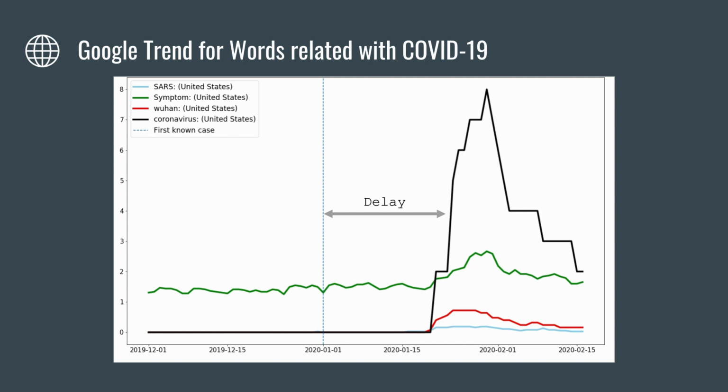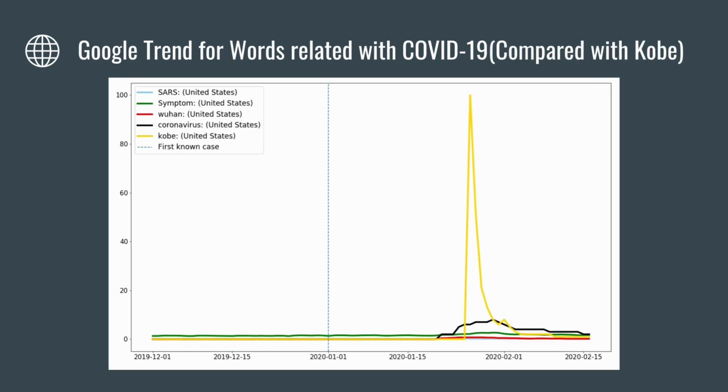Now, one problem with Google Trends data is that they only give us a relative index of a search term, not an absolute index. So the big question is, what is the y-axis here? What is this index that we're relative to? Well, the answer is we index relative to the search term Kobe. And that is for Kobe Bryant, the famous basketball player who happened to die around the same time as the virus. And you can see here the spike is about 10 times larger than the search term for coronavirus. So the death of Kobe Bryant generated significantly more interest than the search term coronavirus.